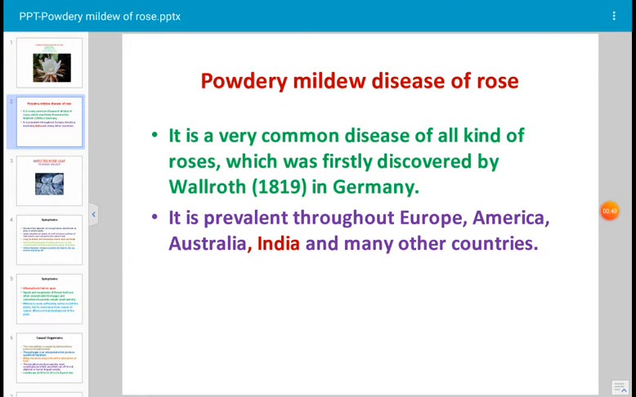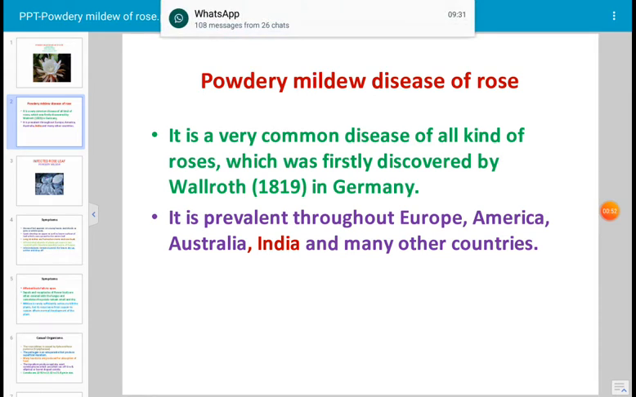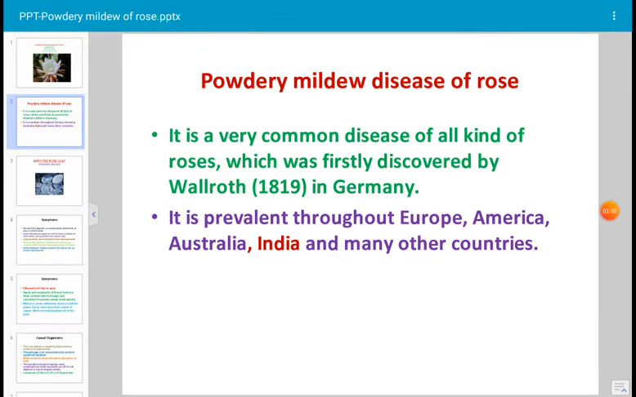This is a very common fungal disease, powdery mildew disease. It occurs on all types of roses. This disease was first discovered by a German scientist in 1819. His name was Wallroth, from Germany. The disease occurs dominantly in Europe, America, Australia and India, and even in many other countries. In India, the crop is grown extensively for its flowers as a commercial crop.